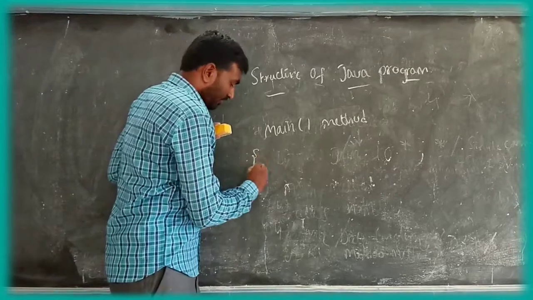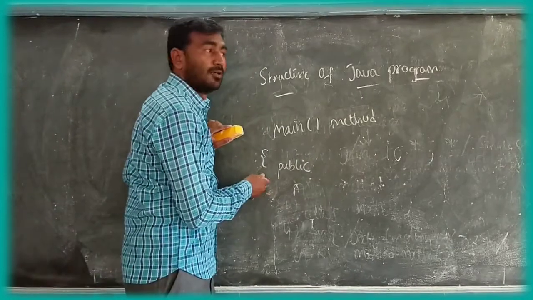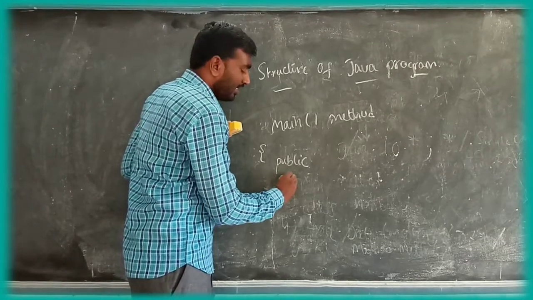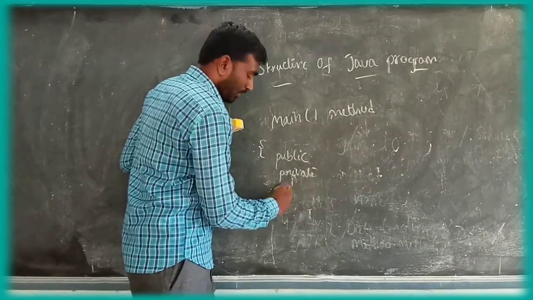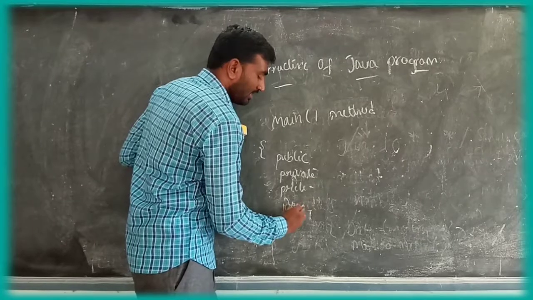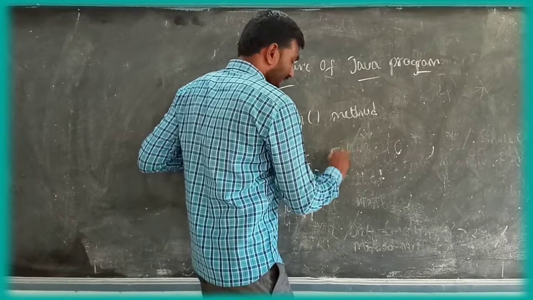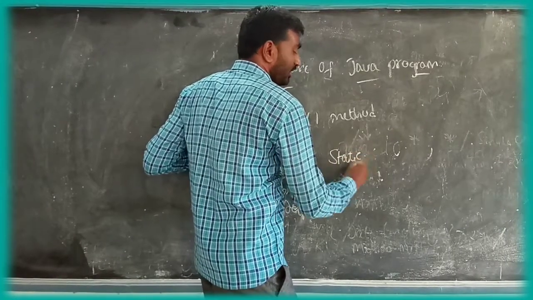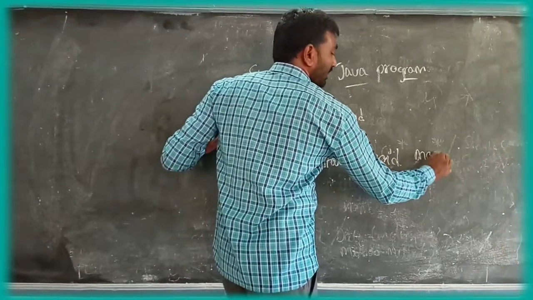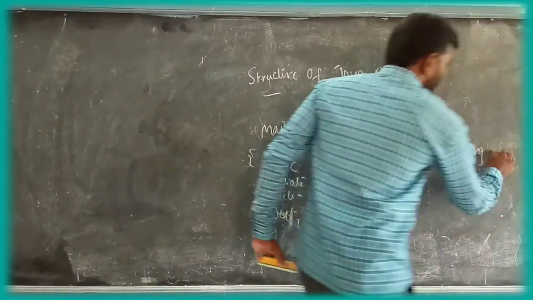The main method. First is public, which is an access modifier. Public, private, protected, default: these are access modifier keywords. The second is static, the third is void, and the fourth is main with String arguments.